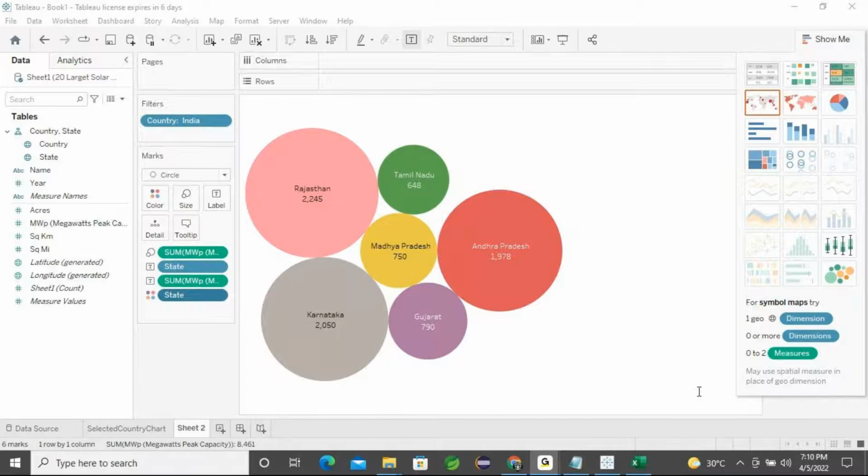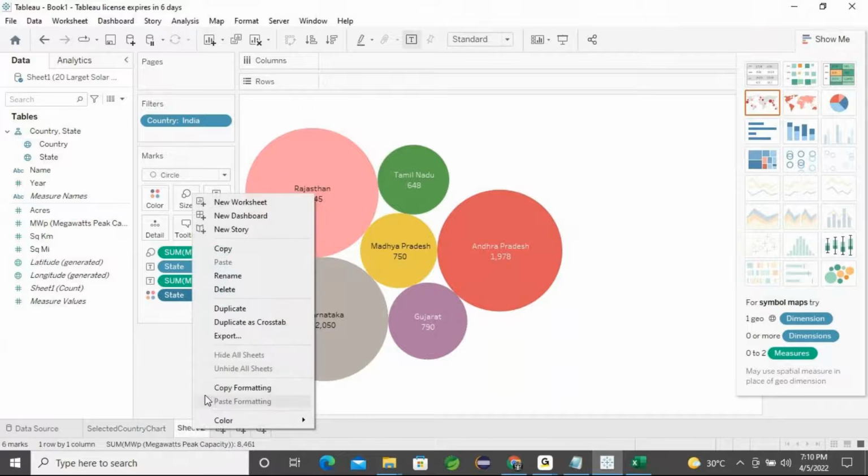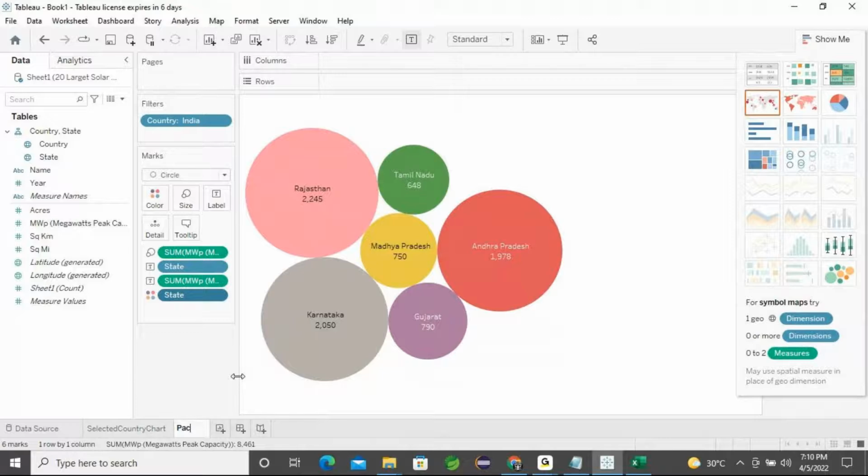Okay, so right now we just created two charts for our dashboard presentation. This one and here, I can rename it as packed bubble chart. Okay, fine. So next, we can go for one more chart.